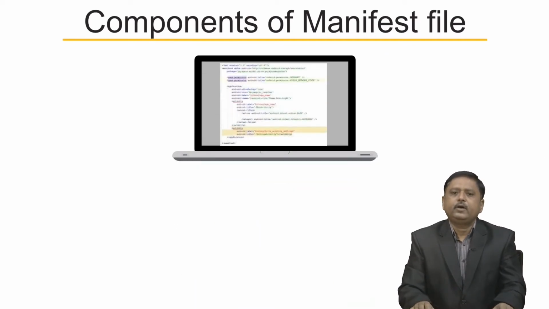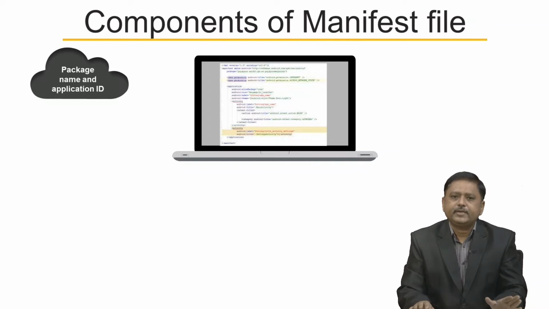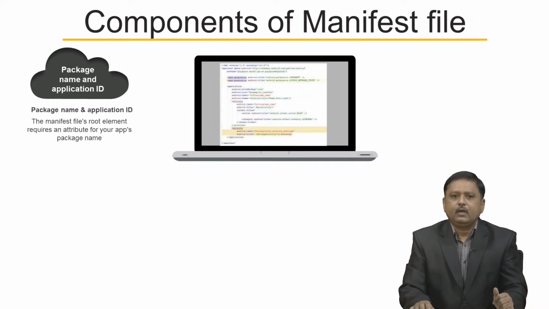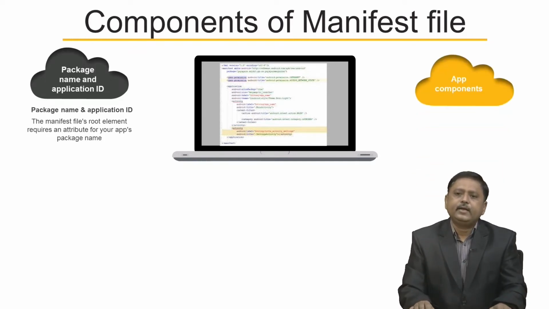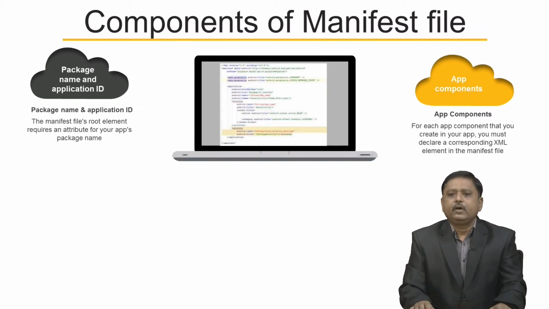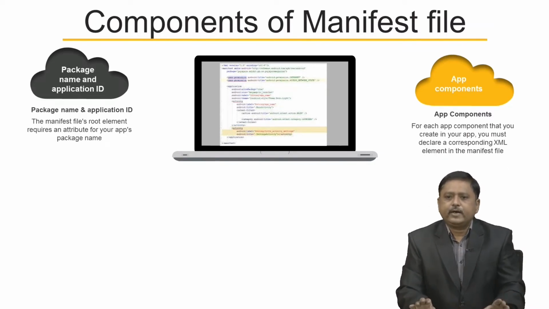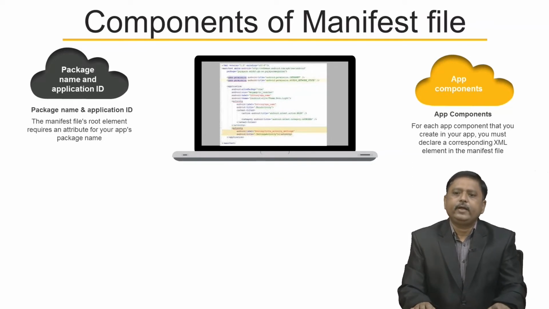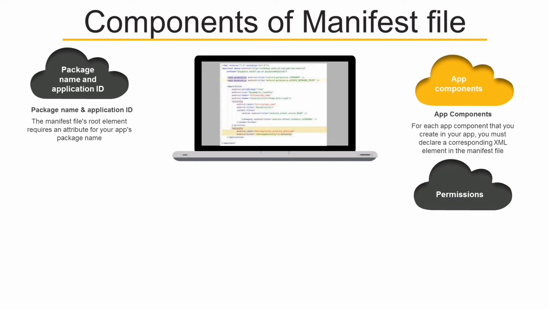The first component of manifest file is package name and application ID. The manifest file's root element requires an attribute for your app's package name. So, first is package name and application ID. Second is app components. For each app component that you create in your app, you must declare a corresponding XML element in the manifest file, and components include activities, services, broadcast receivers and intents.